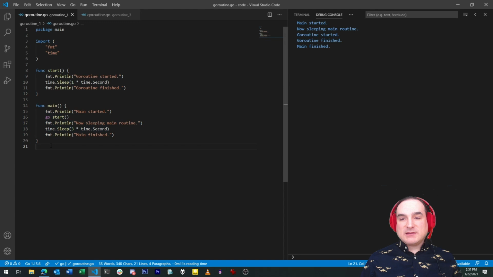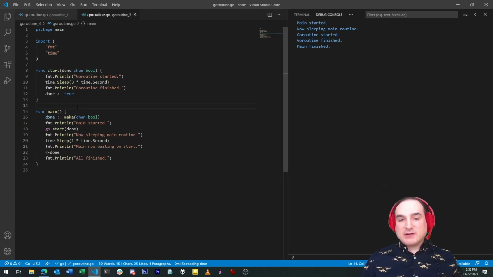But what if we need to pass information between Go routines or synchronize their behaviors? That's where Go's channels come in handy. Channels are a mechanism similar to queues in other languages that allow data of a specific type to be passed between Go routines or between Go routines and regular routines. So I'm going to take our existing example and modify it to use a channel to synchronize behaviors between the main routine and the Go routine.